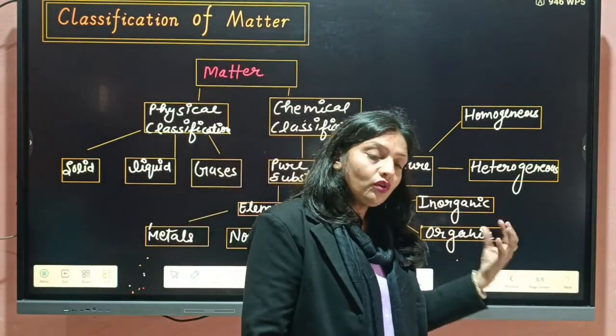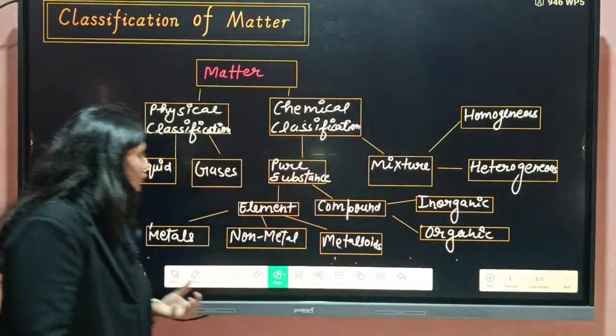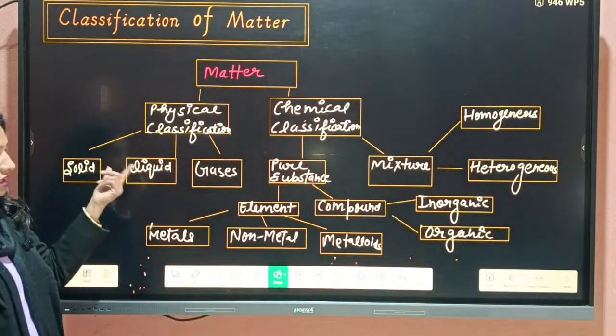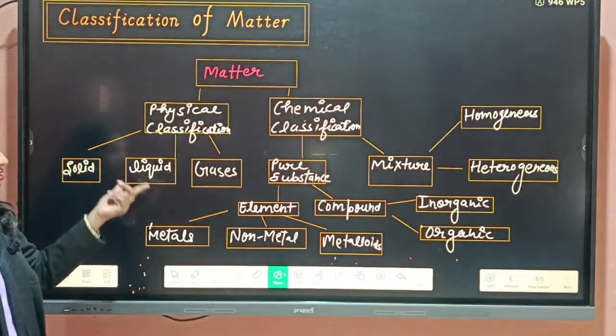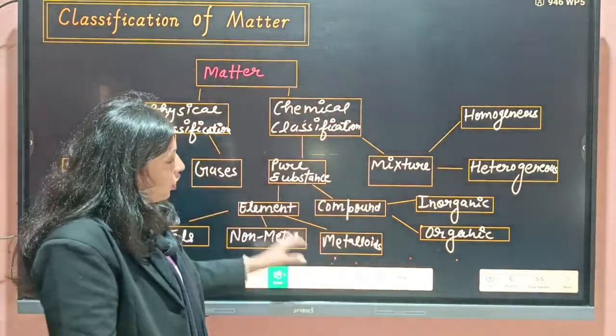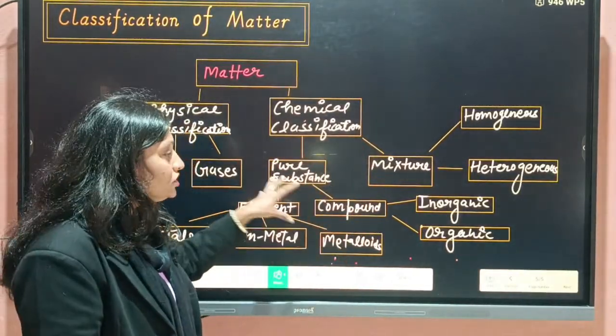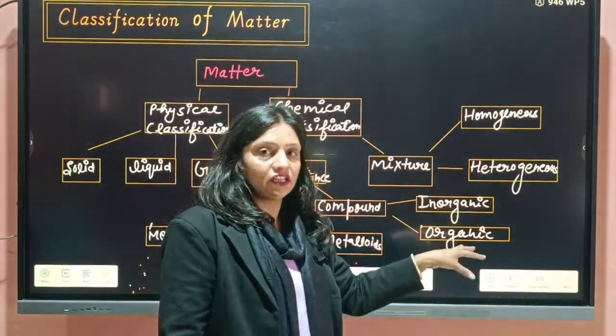We will discuss solid, liquid, and gas in chapter first, Matter in Our Surroundings. And the chemical classification of matter we will discuss in chapter 2 of class 9.